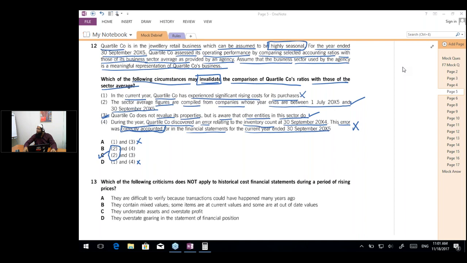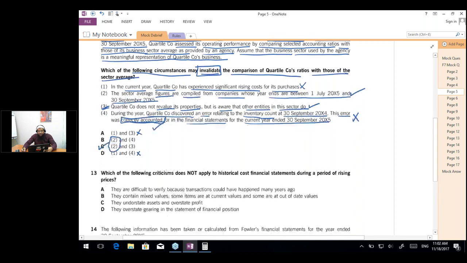Simran is saying, why is this prospective? Simran, who said that this is prospective? Have we said that this is prospective? The question has said that we have correctly accounted for it, which means that the question has applied the correct accounting, and the correct accounting is retrospective application for the correction of an error.